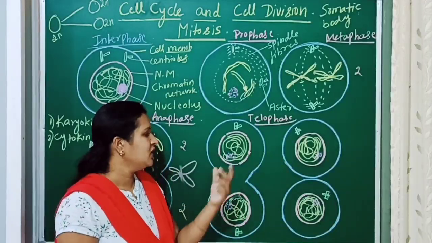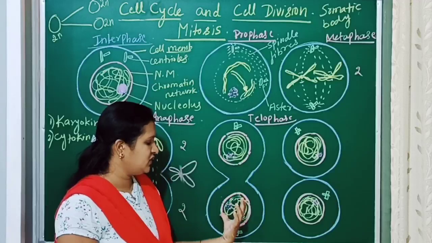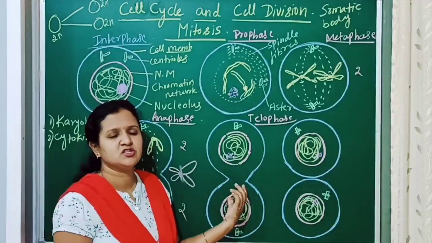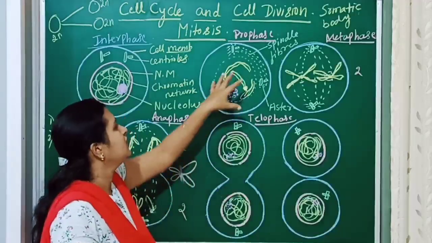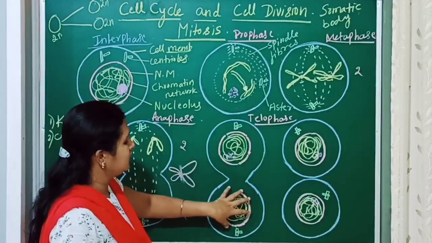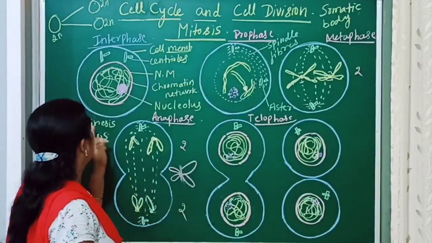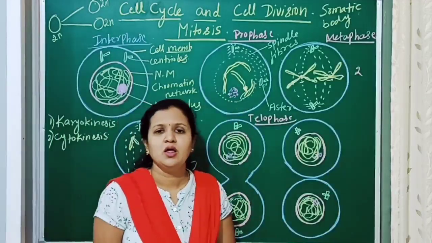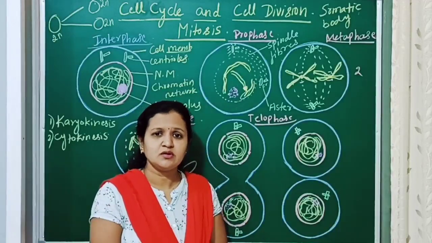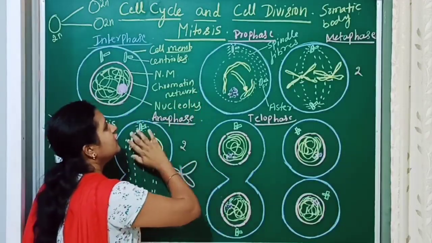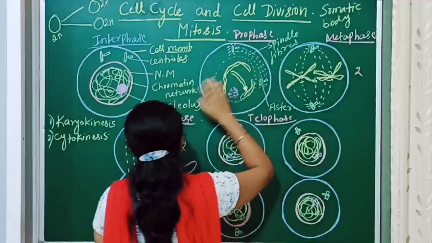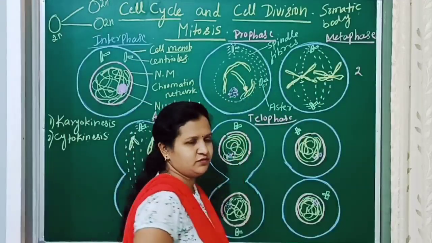So in this way, from one nucleus, two nuclei are formed. That is karyokinesis, division of the nucleus. So karyokinesis includes prophase, metaphase, anaphase and telophase.